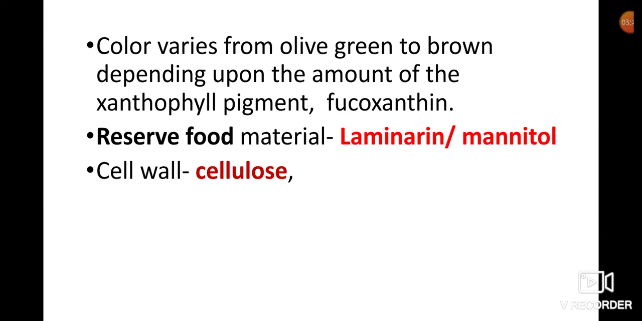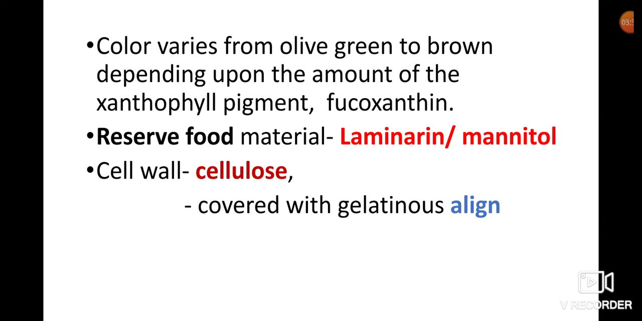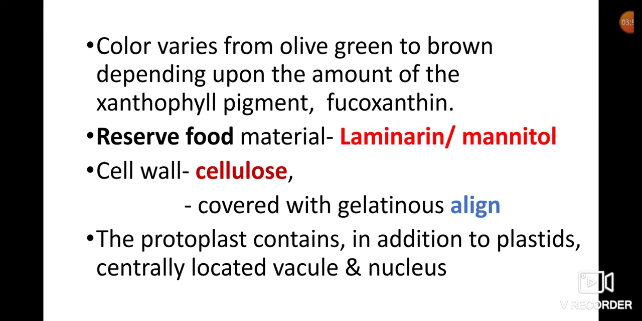The cell wall is commonly made up of cellulose, but outside the cell wall it contains algin. Algin is a gelatinous coat. Outside the cell wall, a gelatinous coating is present, that is algin. The protoplast, in addition to plastids, contains a centrally located vacuole and also a nucleus.